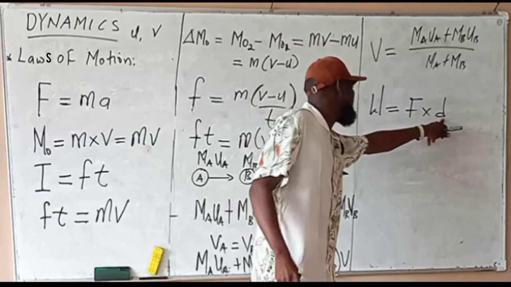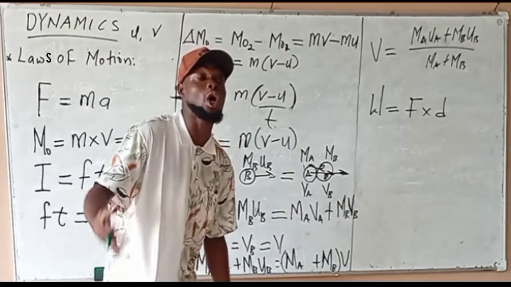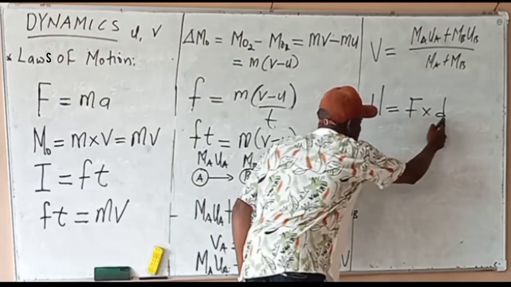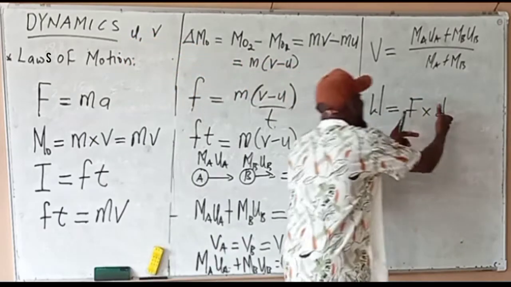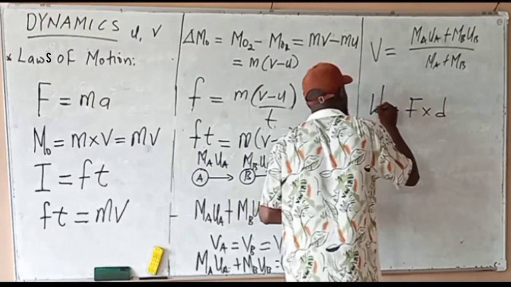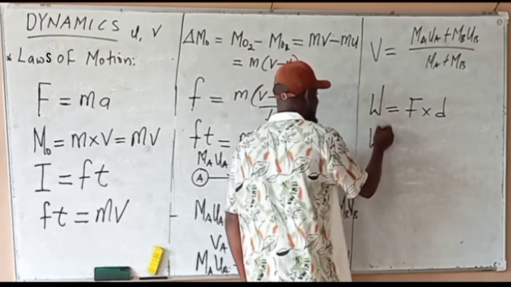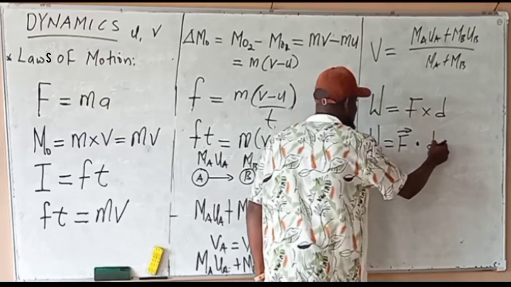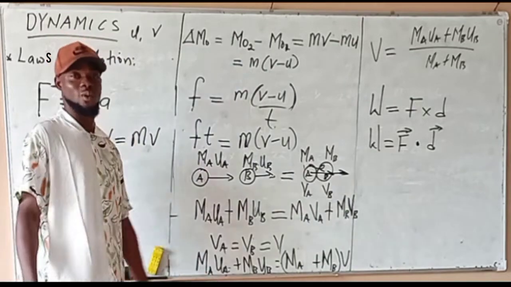Now, if the direction of the distance moved is known, we call it displacement. If we call it displacement, force will become a vector, and that distance will become displacement. We are now multiplying two vectors to get work, which is a scalar. We call it the dot product. You can also say work is equal to force dot D, where D is displacement.